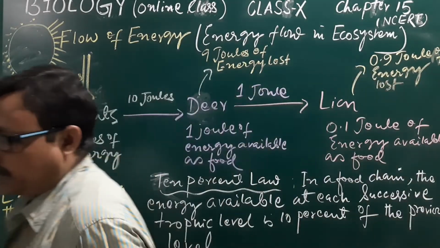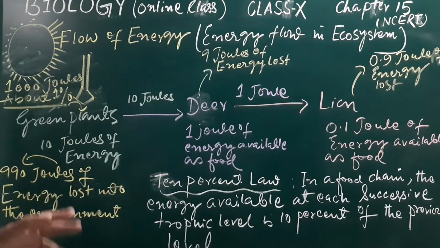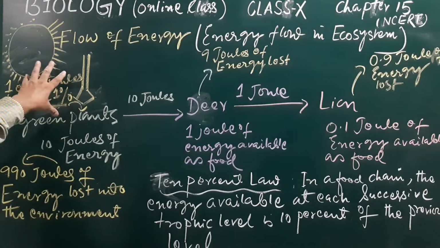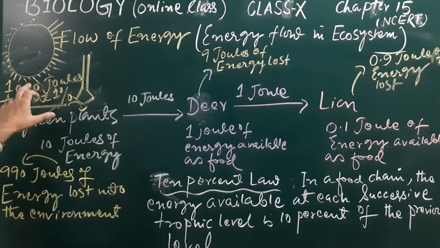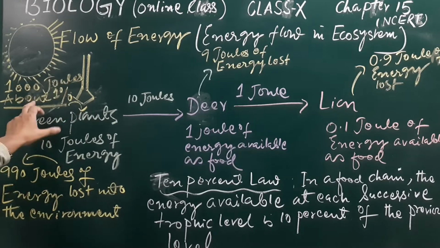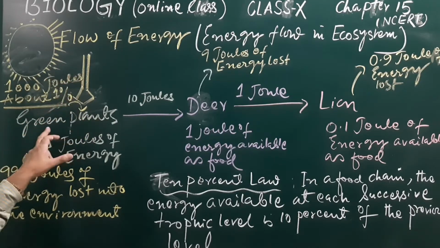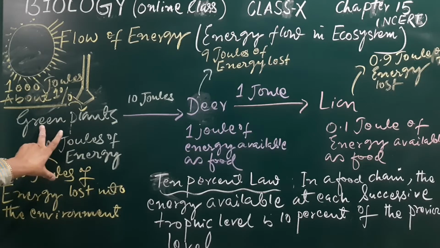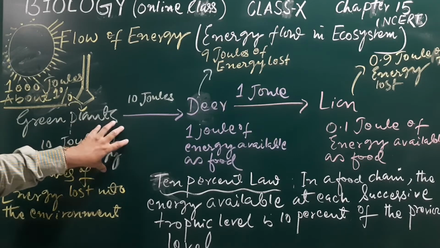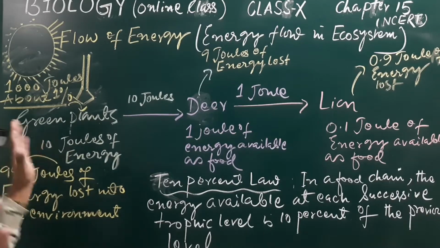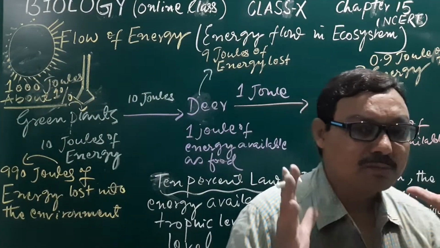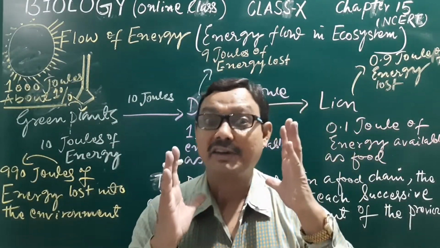When the radiant energy is captured, that radiant energy contains 1000 joules, but only about 1% is utilized by the green plants, and that light energy is converted into chemical energy, and that energy is now conserved in the prepared food materials like carbohydrate.